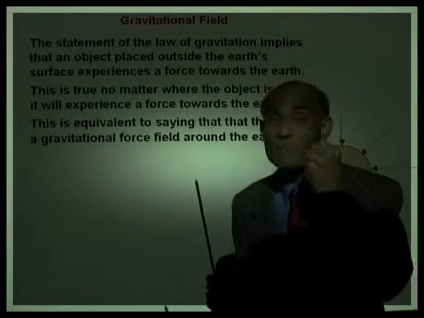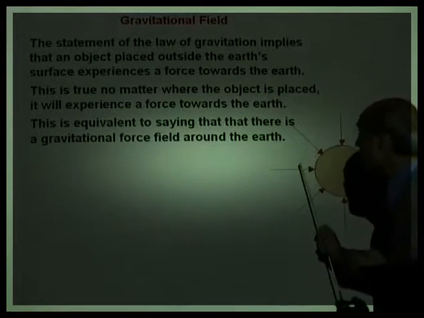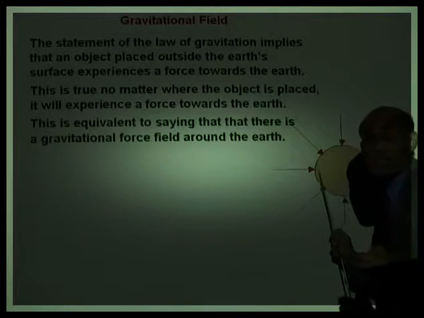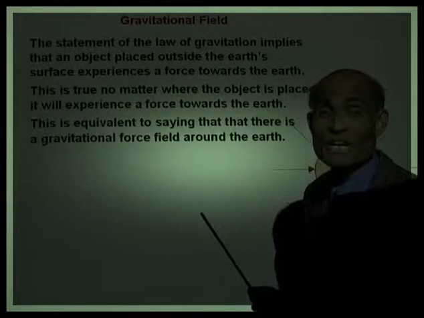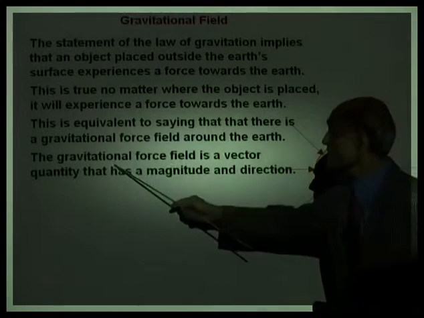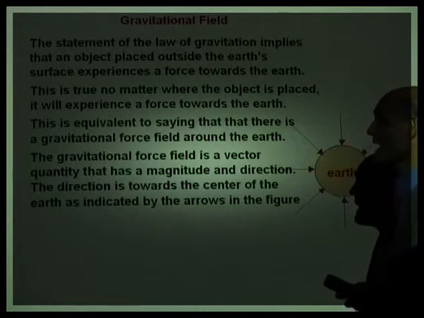The field has a magnitude and a direction. Magnitude is the amount of force an object will experience, and the direction is towards the Earth. The gravitational force field is a vector quantity that has a magnitude and direction.